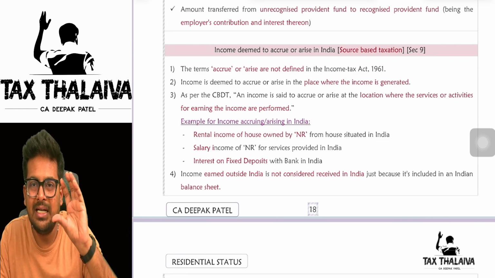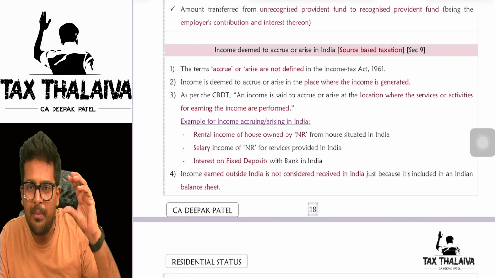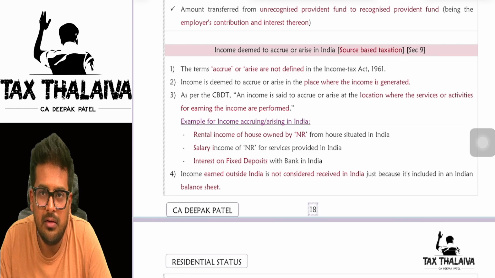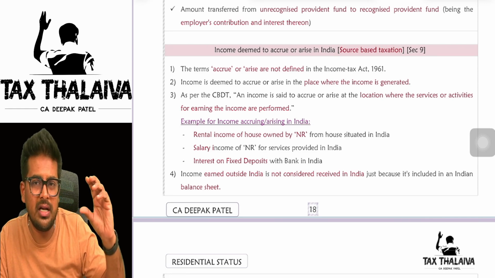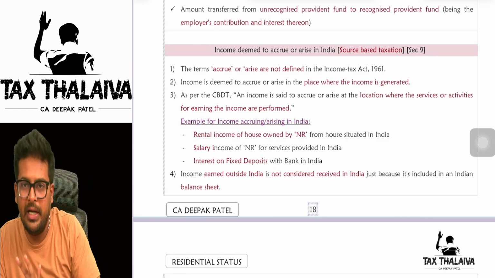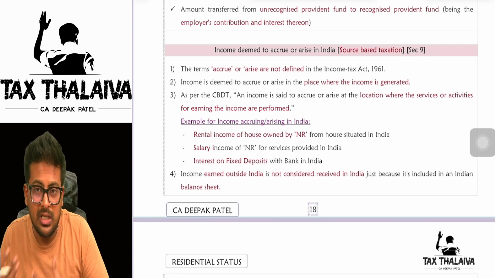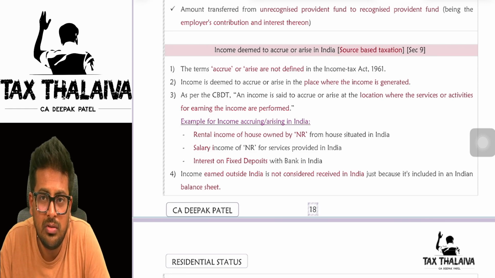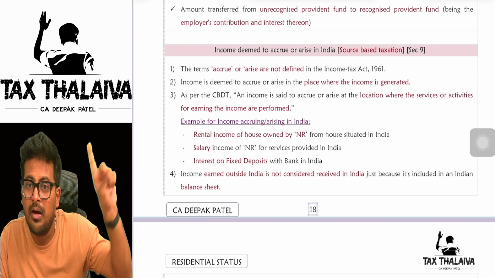There is a company called Tesla, Elon Musk. From Tesla, one employee is sent to India to perform some kind of project work or some services it has to provide. So the non-resident employee will come to India and provide some services. Due to this, the non-resident will get salary, yes or no? Yes or no? But where will the non-resident get salary?